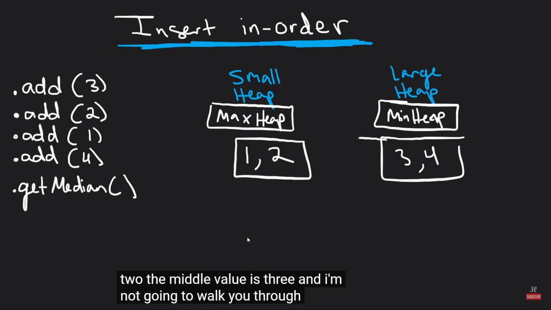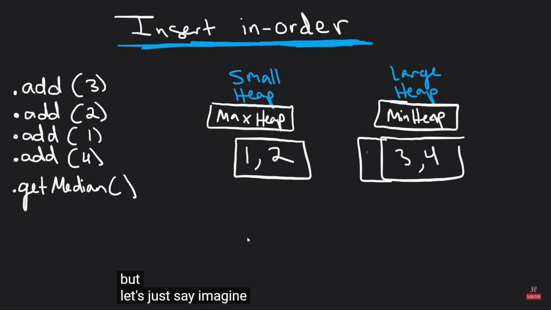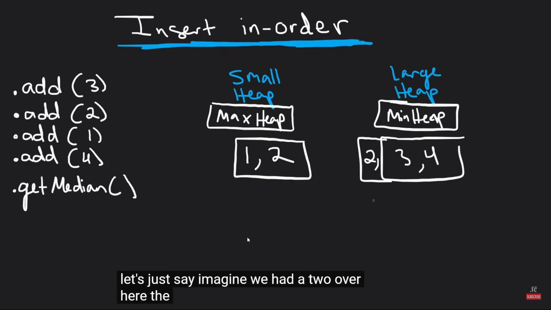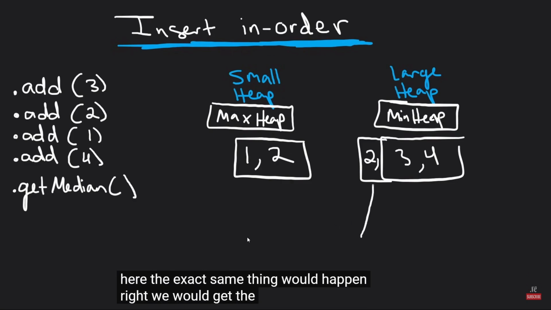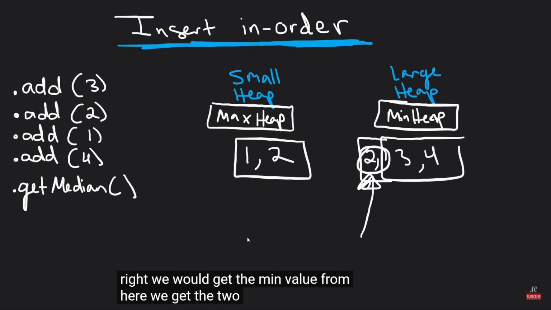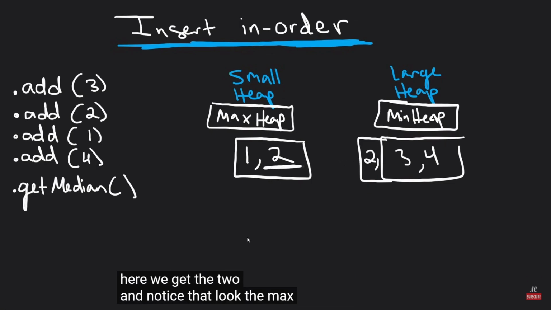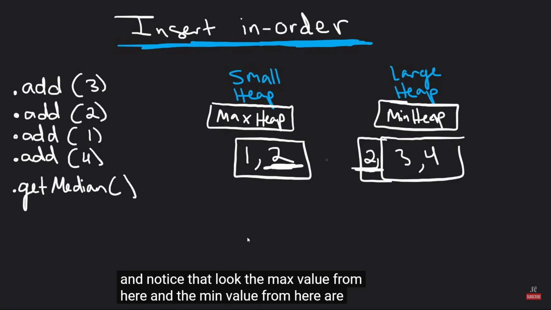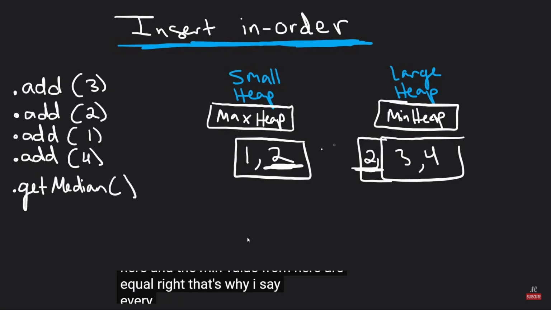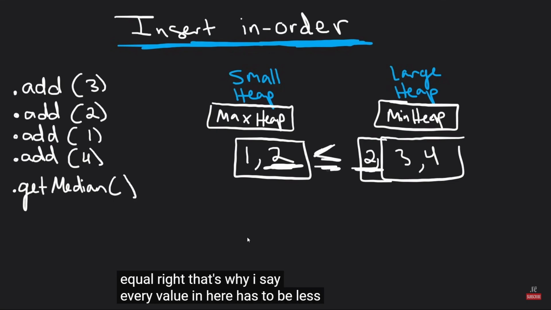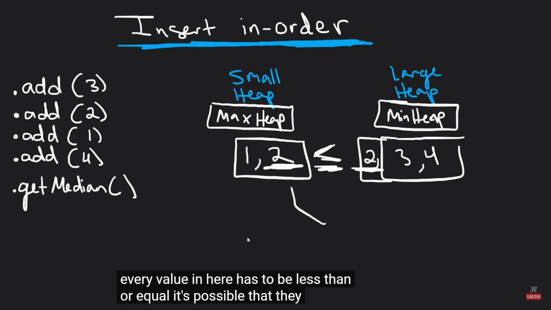And I'm not going to walk you through this case, but let's just say, imagine we had a 2 over here. The exact same thing would happen, right? We would get the min value from here, we get the 2. And notice that, look, the max value from here and the min value from here are equal, right? That's why I say every value in here has to be less than or equal. It's possible that they are equal.